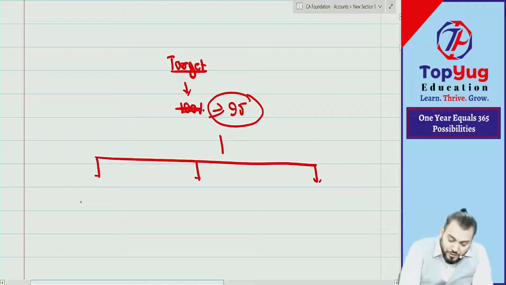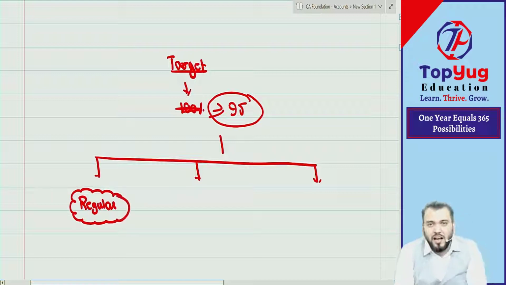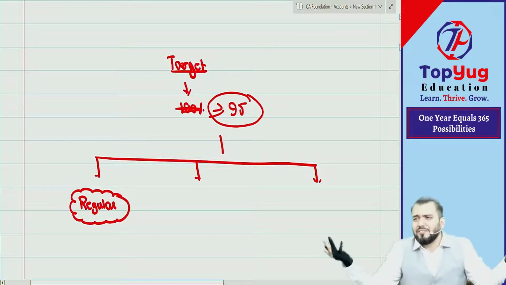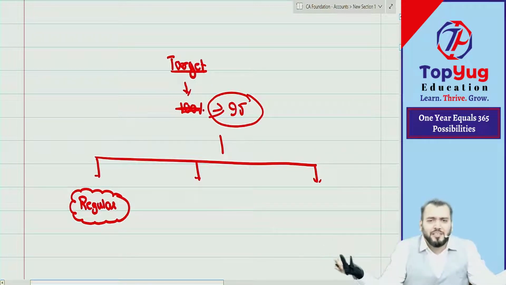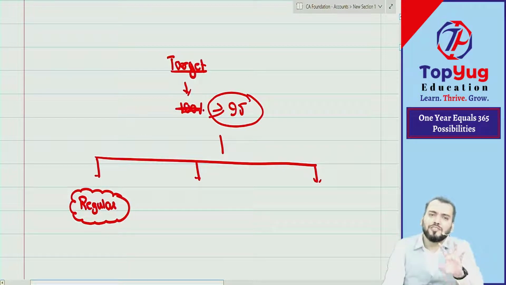First thing, you should be regular. Regular does not mean you should come to class every day. I don't consider class attendance as important, because practically that is not possible. You may get fever for 10 days, or unusual circumstances can happen. You might be present in the class physically but not mentally. So regular means whatever has been done in the class, you should complete it by the same day.